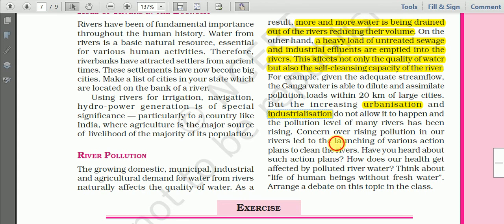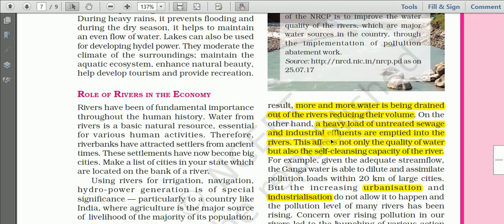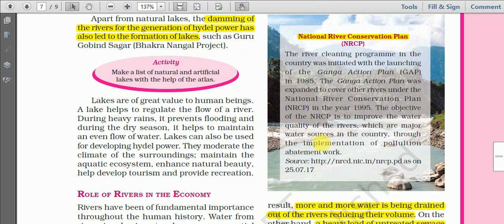And to solve the problem of river pollution, you must know that the Narmada River is also polluted. Then the Yamuna River is also highly polluted. The Ganga River is also polluted in India. And so to control and solve the problem of pollution, the National River Conservation Plan has been taken up by the central government.